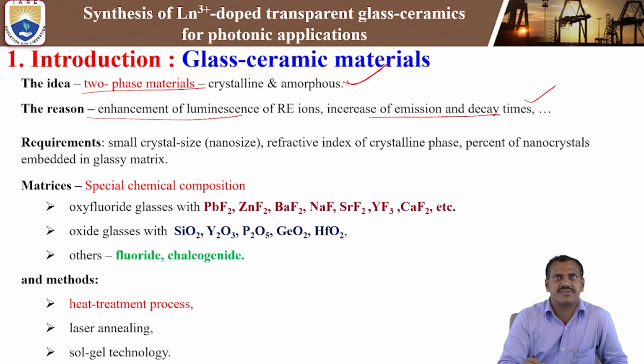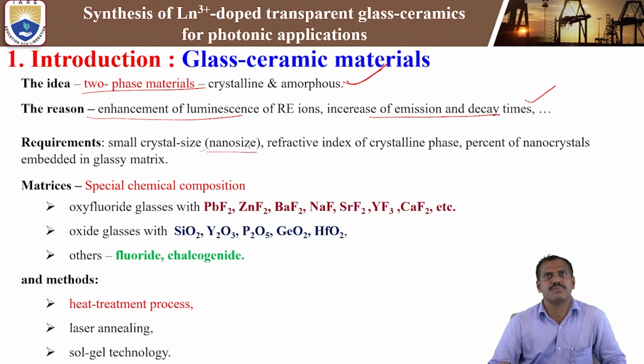What are the requirements? Small crystal size, that is, nano-size particles available in the glass ceramics, embedded into the glass material. We create nano-size crystalline materials in the glass material. That is why this is called a glass ceramic. Next, the refractive index of the crystalline phase.